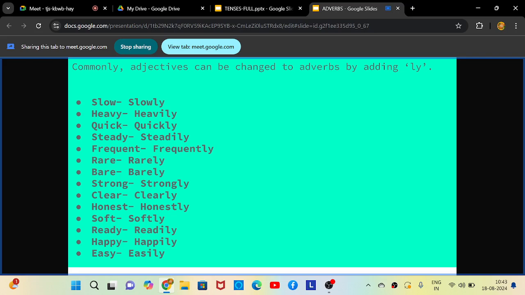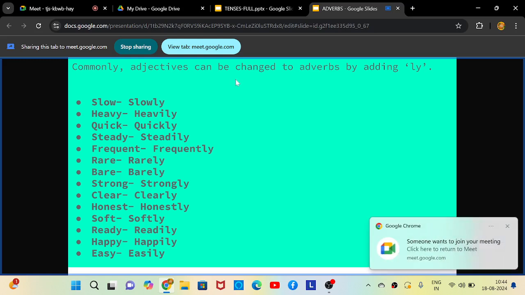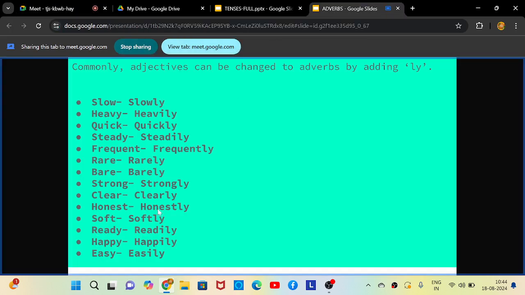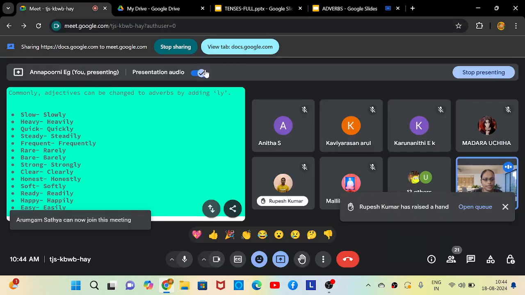You can see in the last three words, the adjectives are ending with Y. Ready, happy, and easy. These three words end in Y. So how to convert them into adverbs? First, the Y is removed and you add I. And then you add ly. Y has to be removed for words that end with Y, and then you add I and then ly comes.